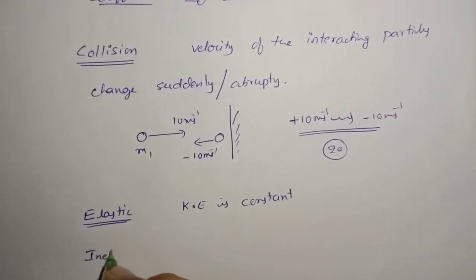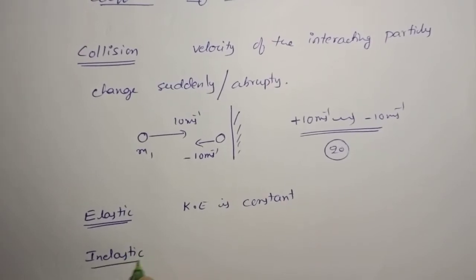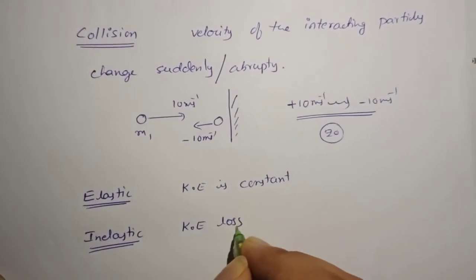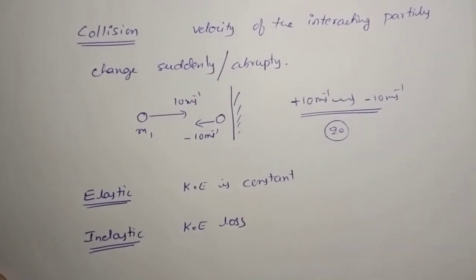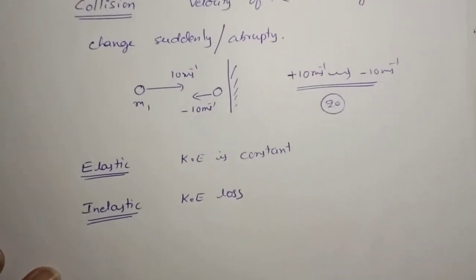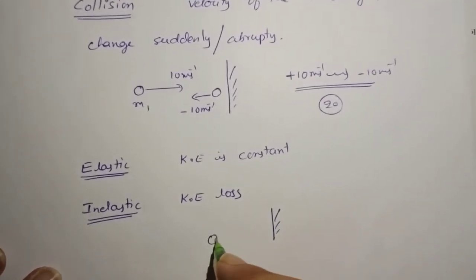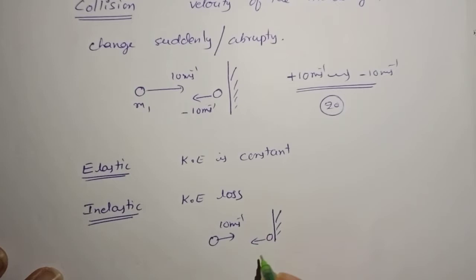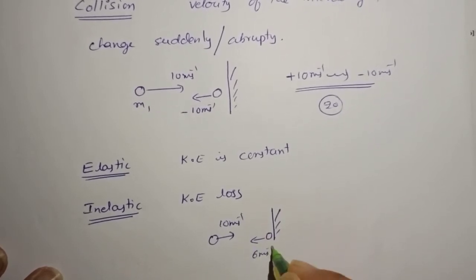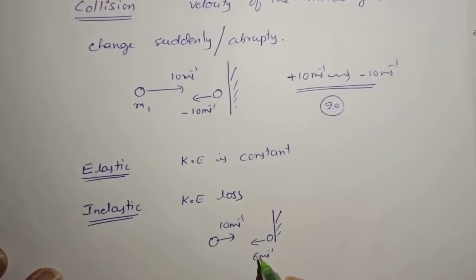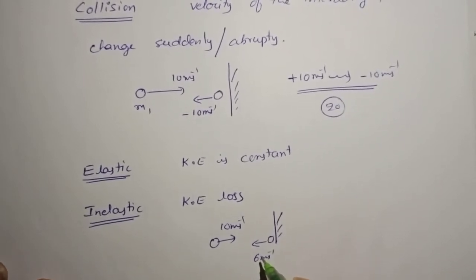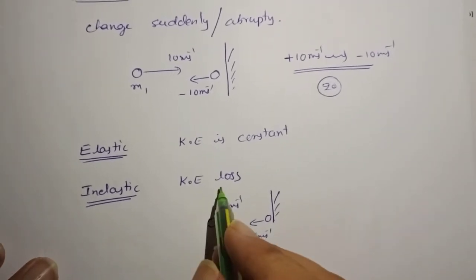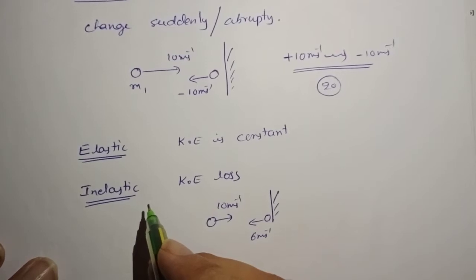Then one more type is inelastic collision. If there is a kinetic energy loss, then the corresponding collision we call it as inelastic collision. Say for example, a body is moving with a velocity of 10 meter per second, hits a wall. After hitting the wall, if it comes with a lesser velocity, say 6 meter per second, then what happened? There is a kinetic energy loss. So the corresponding collision we call it as inelastic collision. If 100% of kinetic energy is lost, then we call it as perfectly inelastic collision.